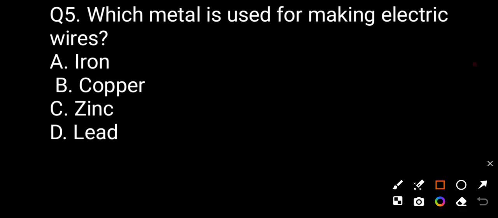Now we see question number five. Which metal is used for making electric wire? Option A iron, option B copper, option C zinc, option D lead. The correct answer is B. Copper is the metal used for making electric wire.